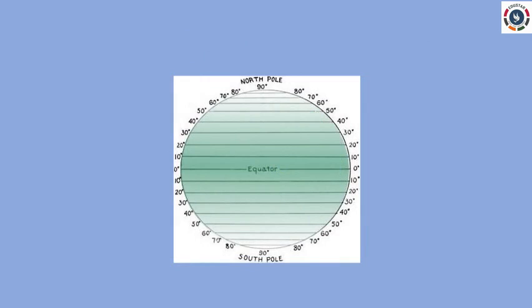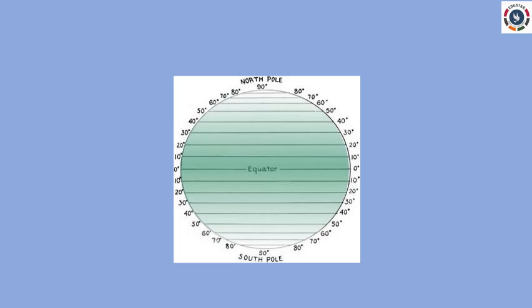Lines of latitude are labelled in degrees. The latitudes of the northern hemisphere are indicated as degree north. The latitudes of the southern hemisphere are indicated as degree south. The latitude of the North Pole is 90 degree north and that of the South Pole is 90 degree south. The equator is the 0° latitude.